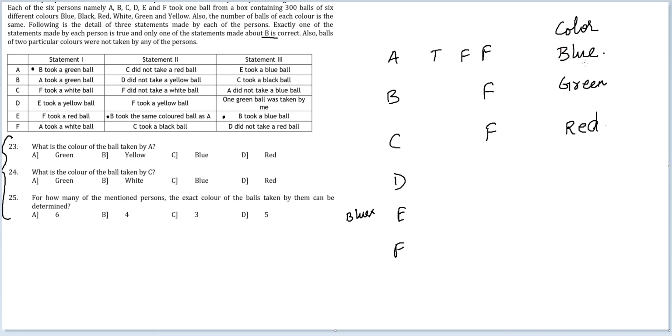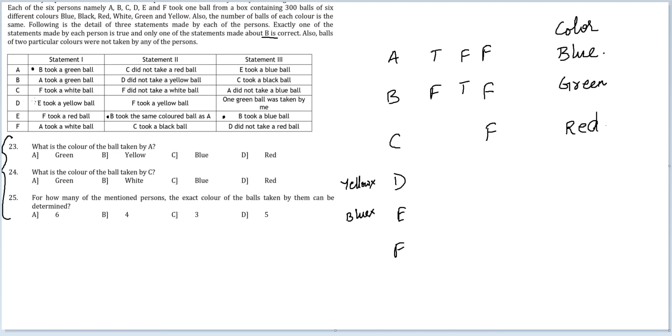And now that you have A has taken the blue ball, you can go back to B's statement. A took the green ball. This is also false. So his true one would be the middle one where he says D did not take the yellow. Okay, he is not taking yellow.